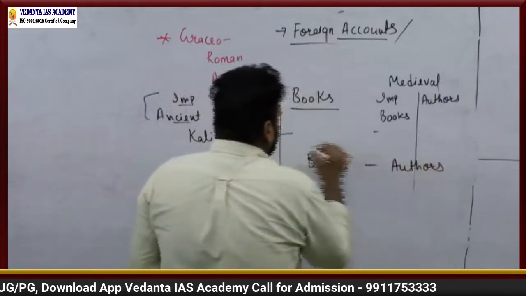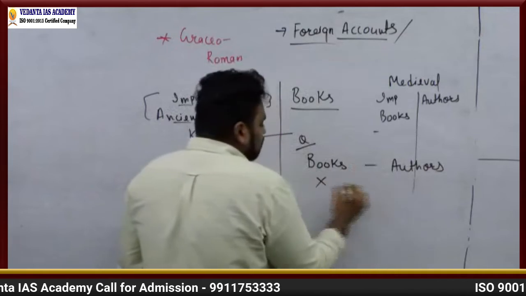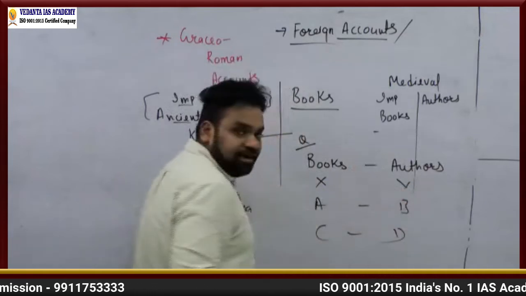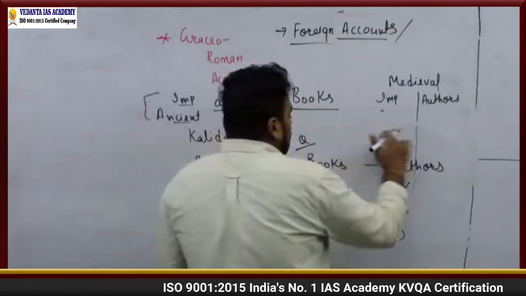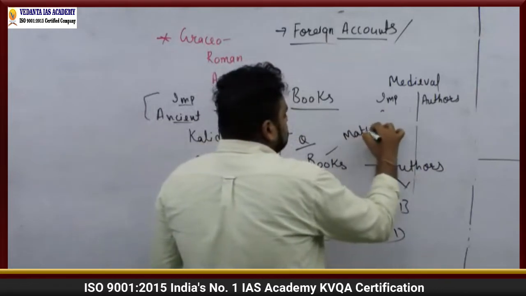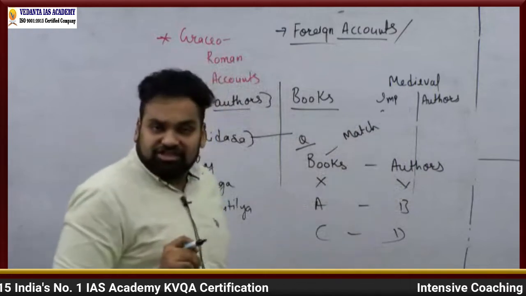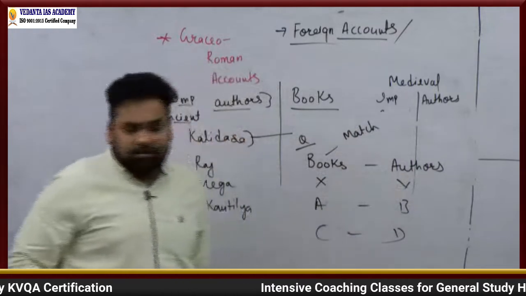This is the kind of question which can be seen in the exam. So what will happen? Supposedly this is author A, B, C, D, something like this, right? So they might ask you 2 questions in this. So what can they ask you? Either match the following, right? Match the correct options with each other. Okay, that can be one. You match the whole thing, then the thing is done.